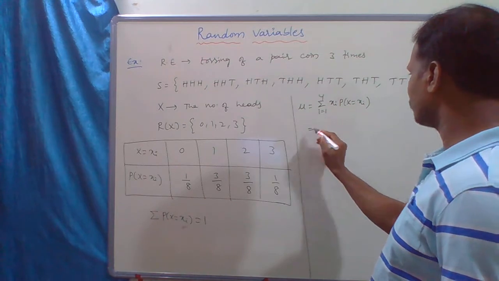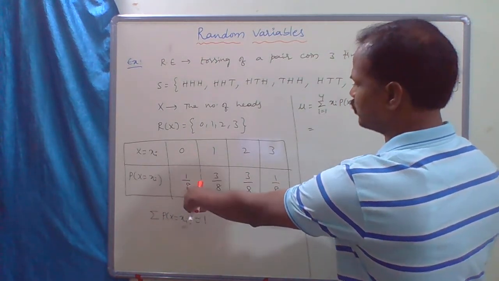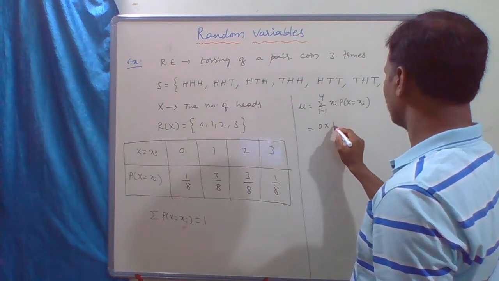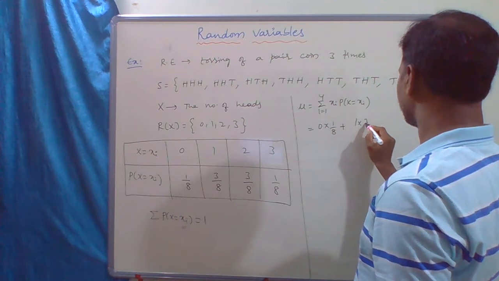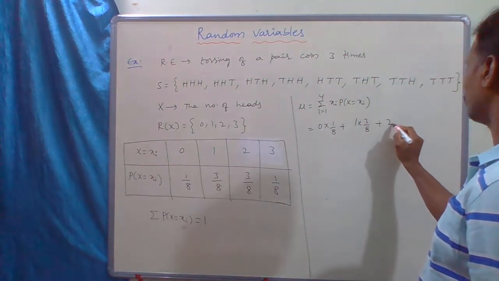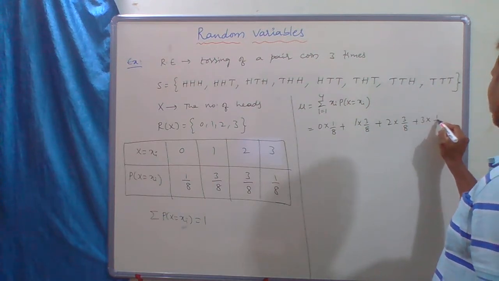So this is 0 into 1 by 8 plus 1 into 3 by 8 plus 2 into 3 by 8 plus 3 into 1 by 8.